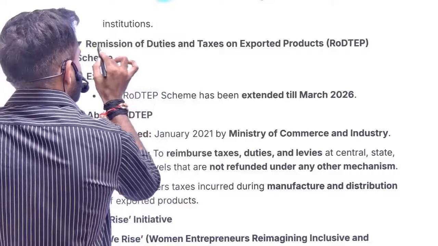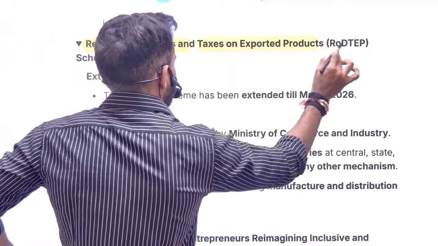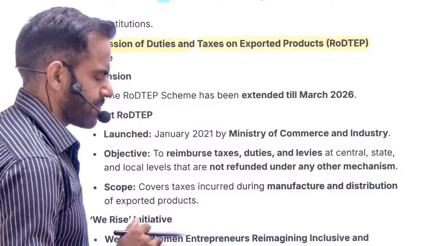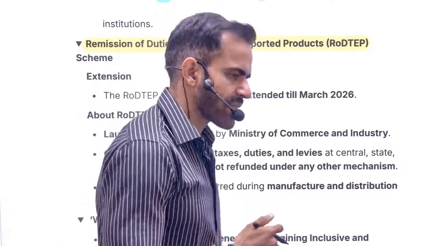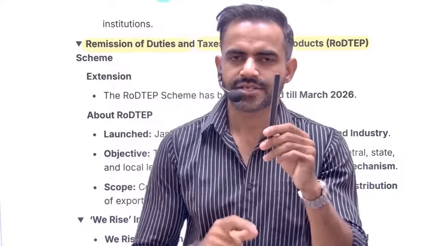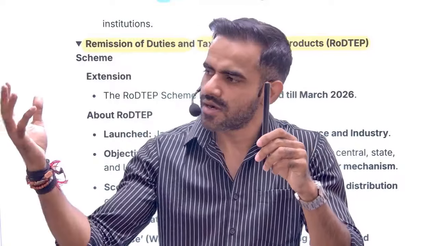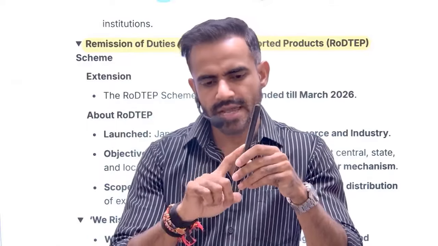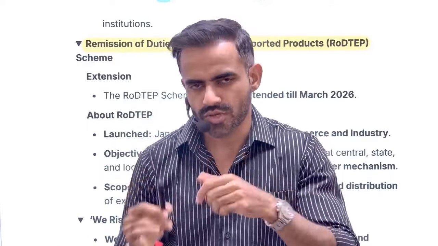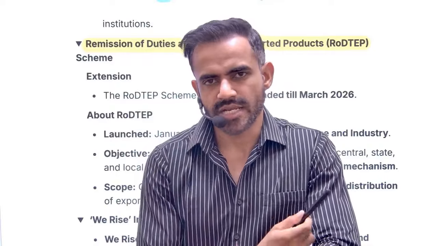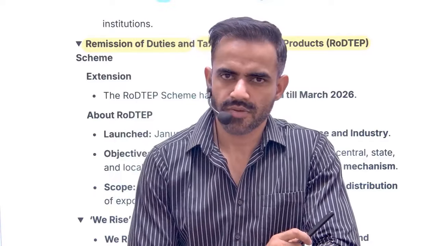Next is related to remission of duties and taxes on exported product. Remission basically means give it back in a very simple sense. Now let's say I'm having a factory and I'm manufacturing these pens. For this, I have imported raw material and I'm going to manufacture these pens and export it. Now let's say for import of the raw material, I have paid certain duties to the government.